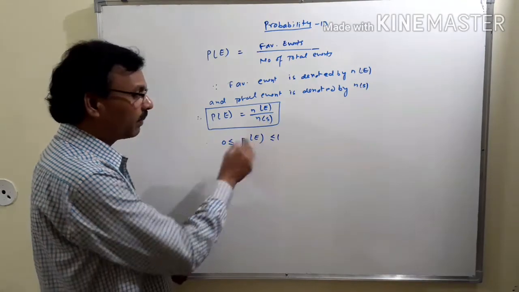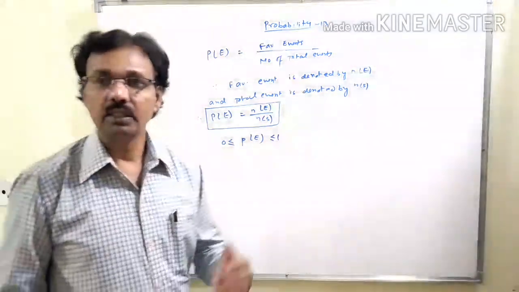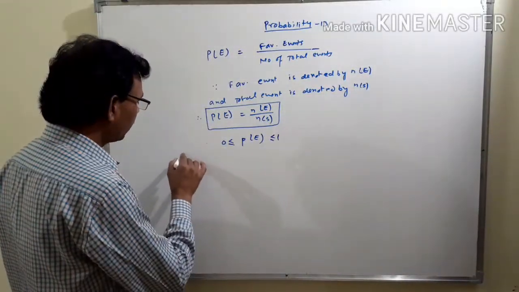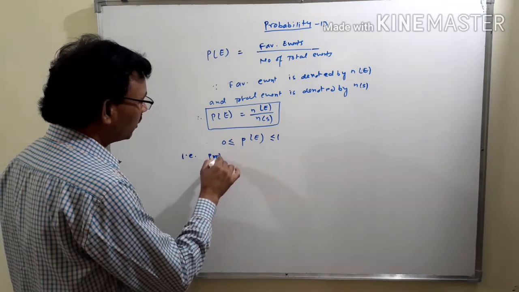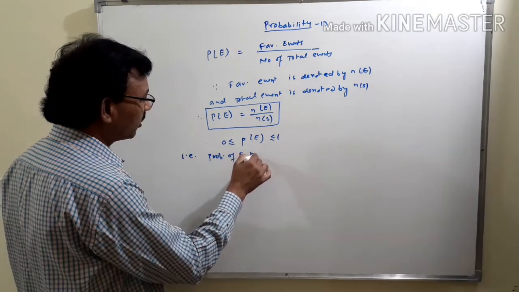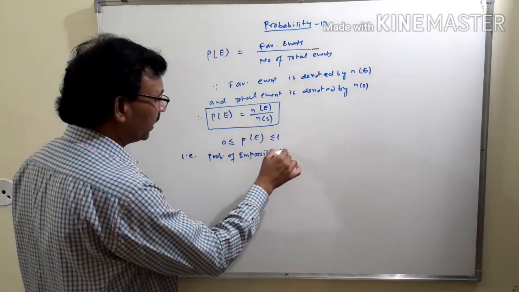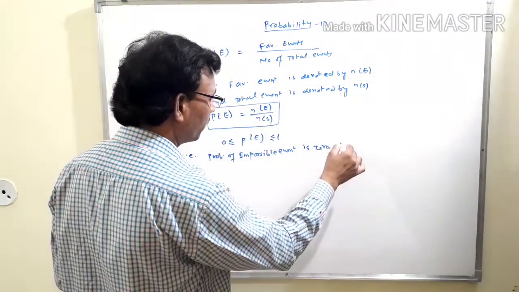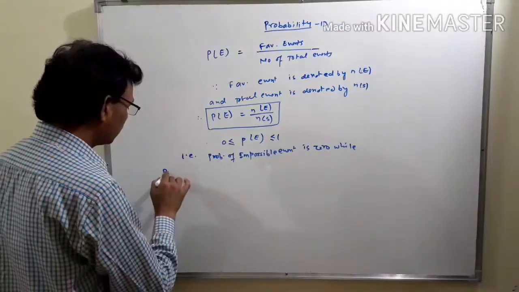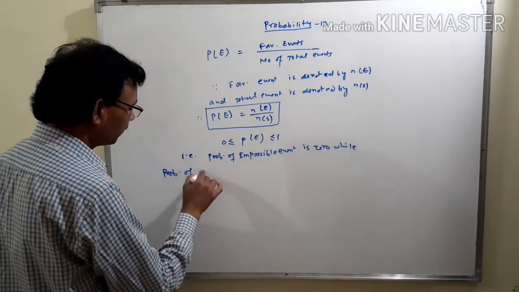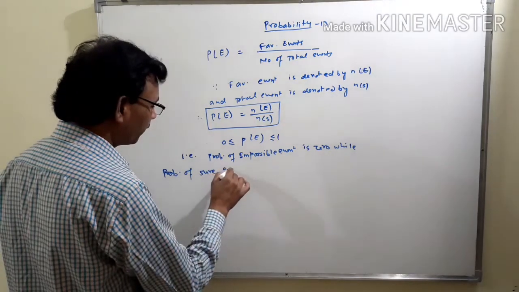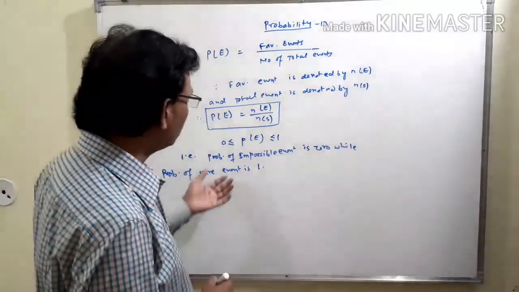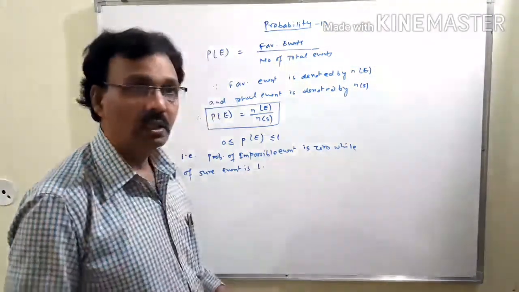If the probability of any event is 0, it is known as an impossible event. That means the probability of an impossible event is 0, while the probability of a sure event is 1. But which type of event will be impossible and which type of event will have probability 1?